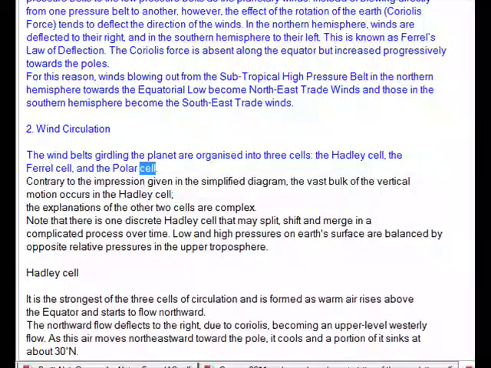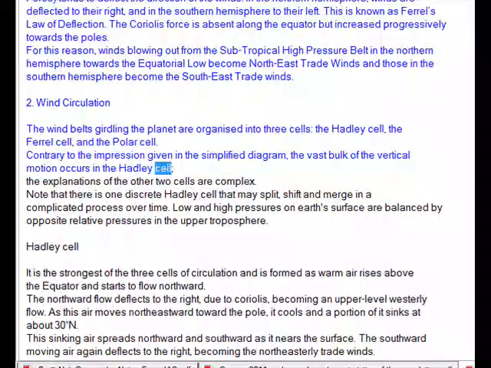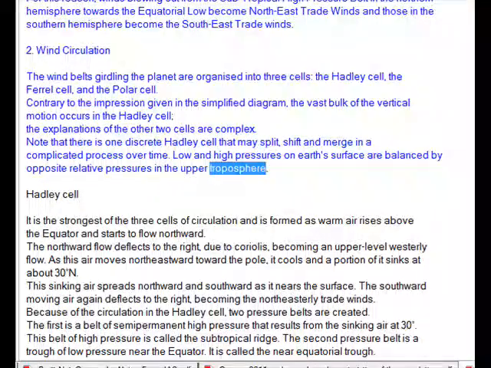2. Wind circulation. The wind belts girdling the planet are organized into 3 cells: the Hadley cell, the Ferrel cell, and the polar cell. Contrary to the impression given in the simplified diagram, the vast bulk of the vertical motion occurs in the Hadley cell. The explanations of the other 2 cells are complex. Note that there is one discrete Hadley cell that may split, shift, and merge in a complicated process over time. Low and high pressures on Earth's surface are balanced by opposite relative pressures in the upper troposphere.